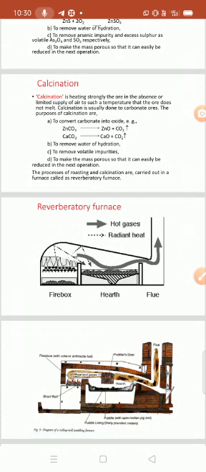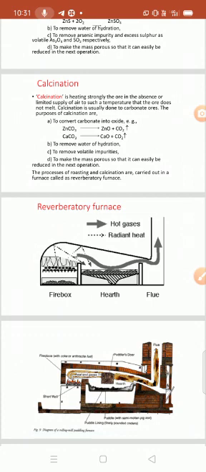Calcination is a process of heating the ore strongly in the absence of air. Underline this word. This process is carried out in the absence of air to a temperature insufficient to melt it. Means calcination is a heating process carried out in the reverberatory furnace when doors are kept closed. It is heating the ore in the absence or limited supply of air to such a temperature that the ore does not melt.